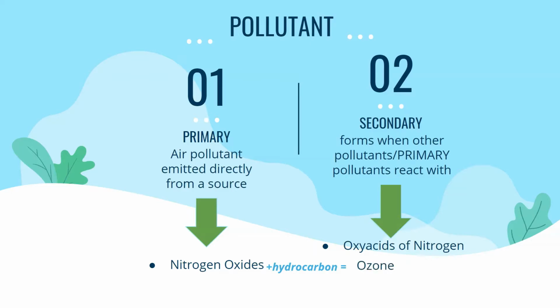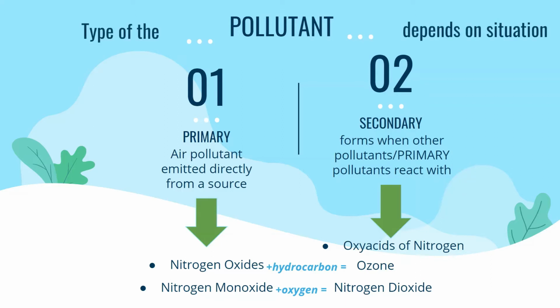But these nitrogen oxides can also be classified as secondary pollutants themselves, such as in the case of NO2, or nitrogen dioxide. This is formed when another primary nitrogen oxide, nitrogen monoxide, reacts with oxygen in the air. Therefore, it is important to note that classifications of these compounds as primary or secondary are not rigid and instead depend primarily on the scenario in which they are formed.